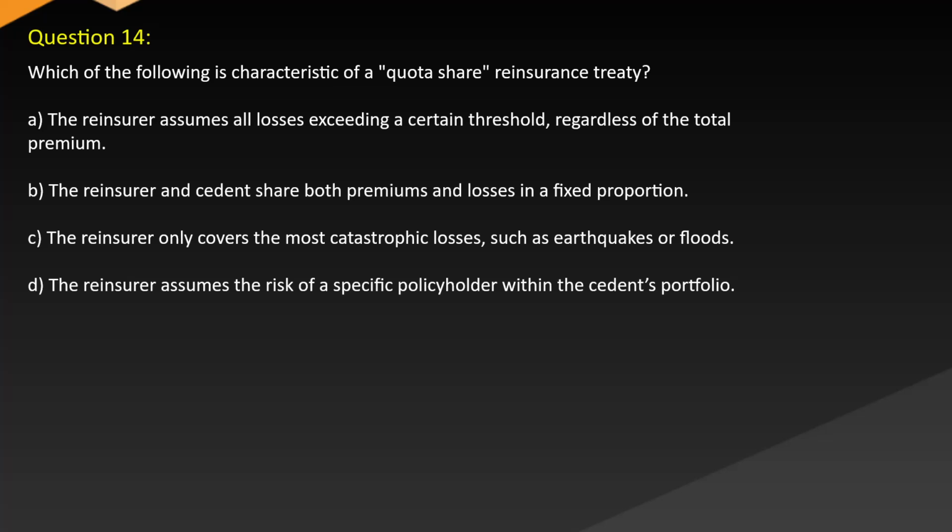Question 14. Which of the following is characteristic of a quota share reinsurance treaty? A. The reinsurer assumes all losses exceeding a certain threshold regardless of the total premium. B. The reinsurer and cedent share both premiums and losses in a fixed proportion. C. The reinsurer only covers the most catastrophic losses, such as earthquakes or floods. D. The reinsurer assumes the risk of a specific policyholder within the cedent's portfolio.